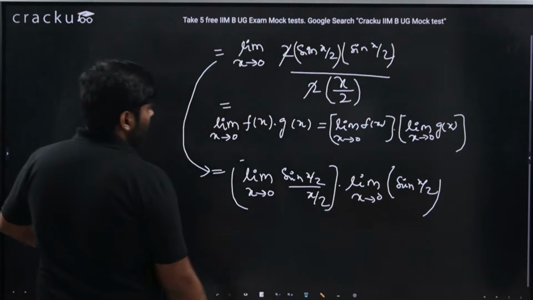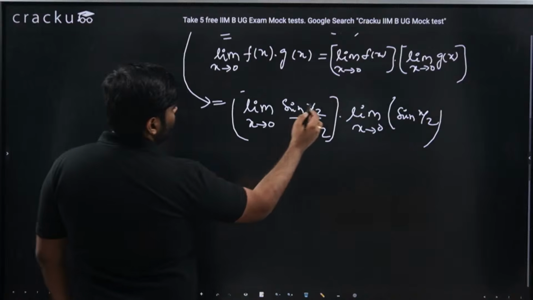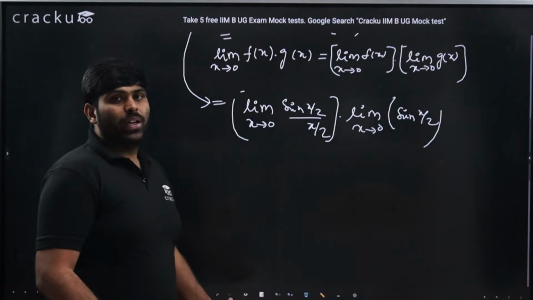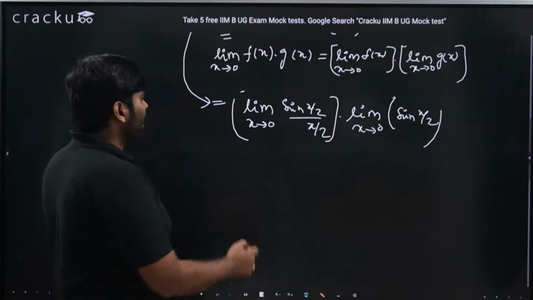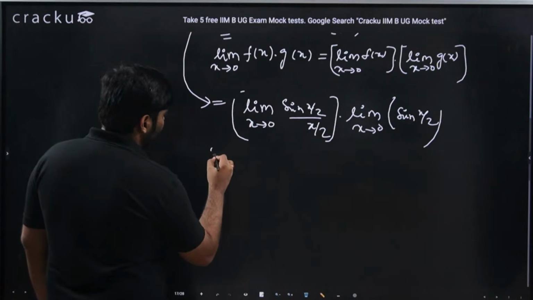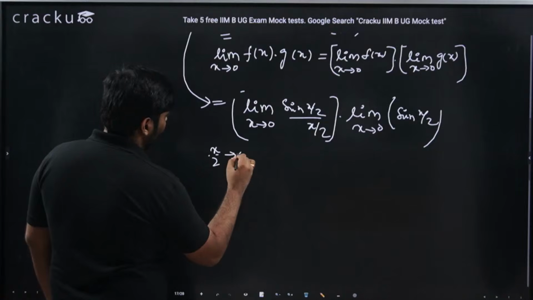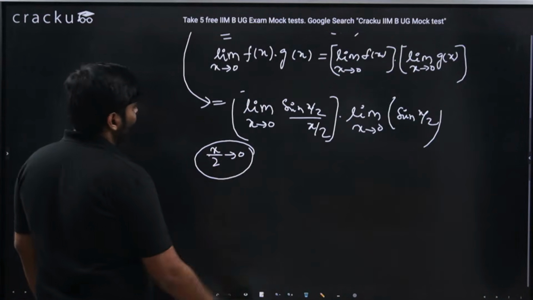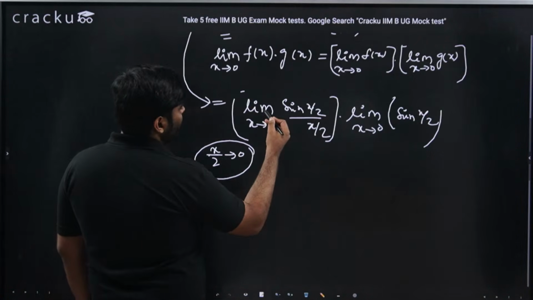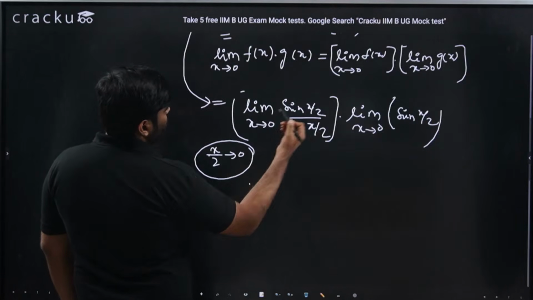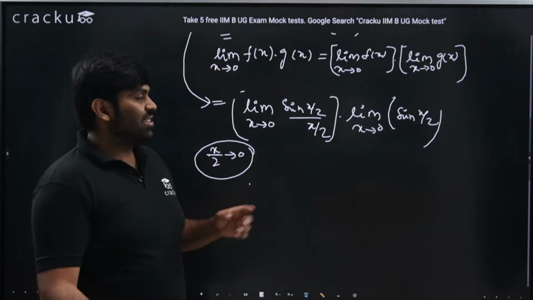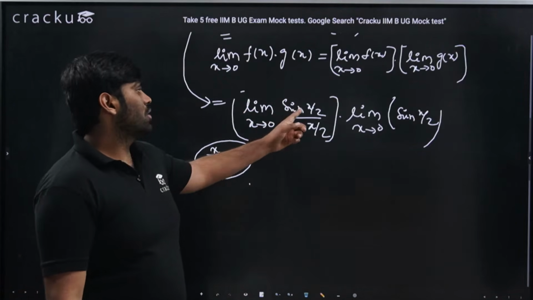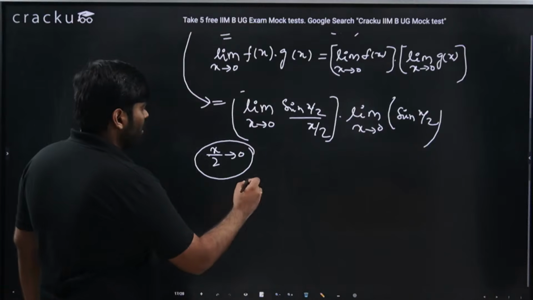Now I know that limit x tends to 0 sin x by 2 divided by x by 2 is nothing but limit sin x by x, because when x is tending to 0, obviously x by 2 is also tending to 0. So that is nothing but limit x by 2 tending to 0 sin x by 2 by x by 2, because x by 2 can be taken as t, you will get limit t tends to 0 sin t by t, which is nothing but 1.